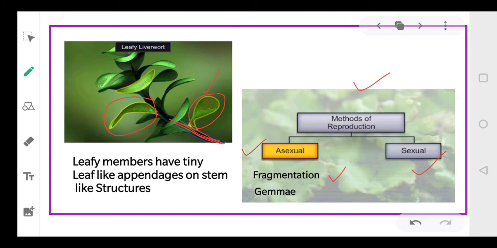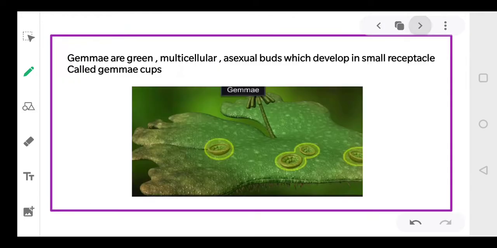One is by fragmentation, and secondly by formation of gemmae. That is, singular is gemma and gemmae is the plural word. These gemmae, as you can see, these are all gemmae. Gemmae are green, multicellular, asexual buds which develop in small receptacles, in certain cups. So these are referred to as your gemma cups.